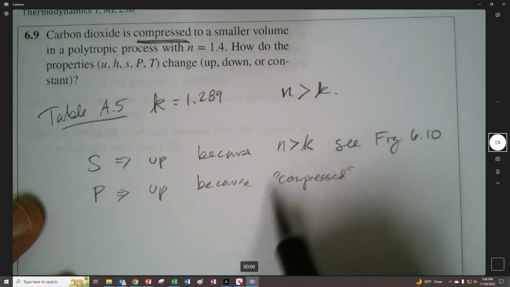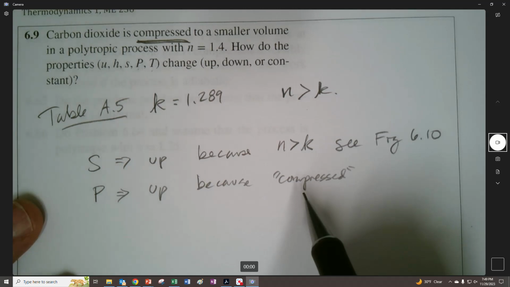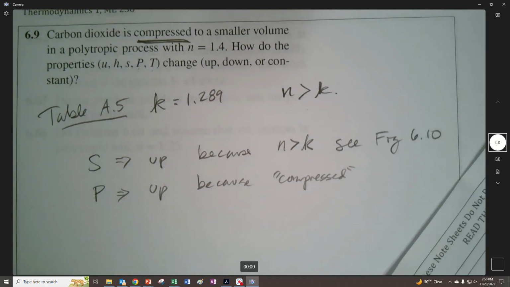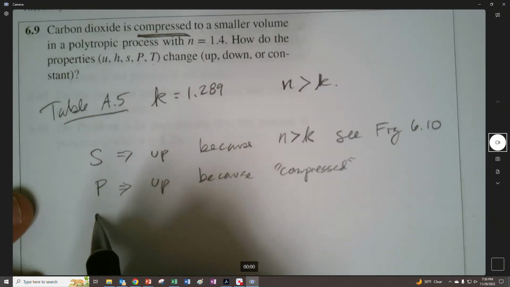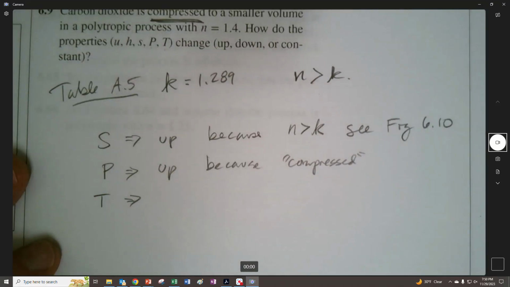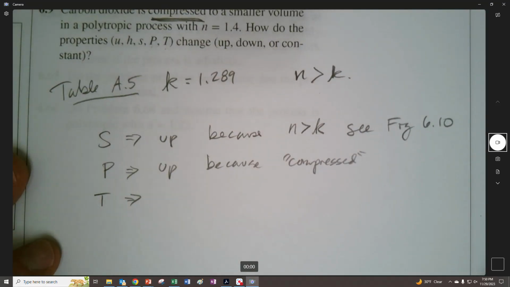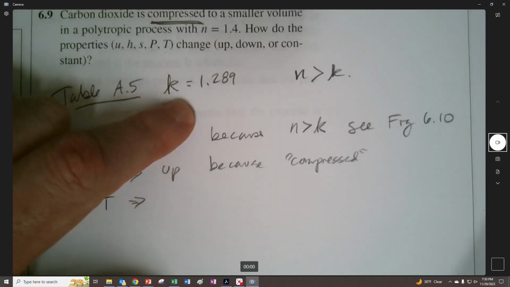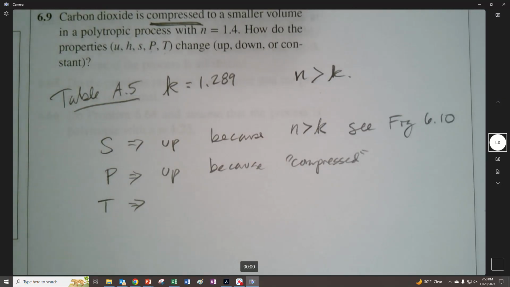Also, I said something over here goes to the left. You also say that T, what is T going to do? Well, it's probably going to go up. This is PV equals RT, kind of thing. But this helps us decide which motion is taking place.